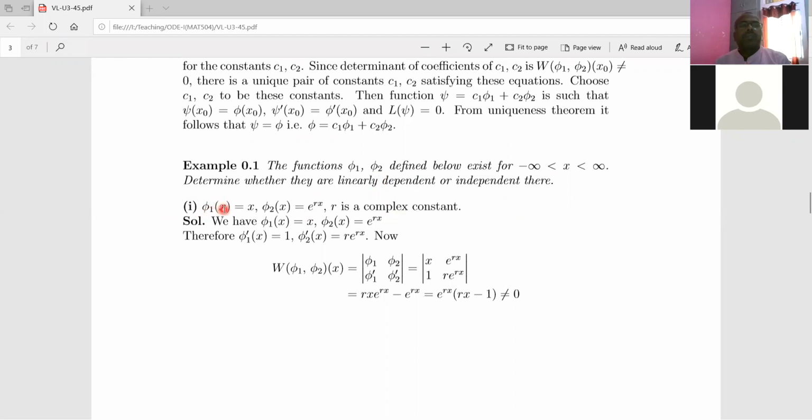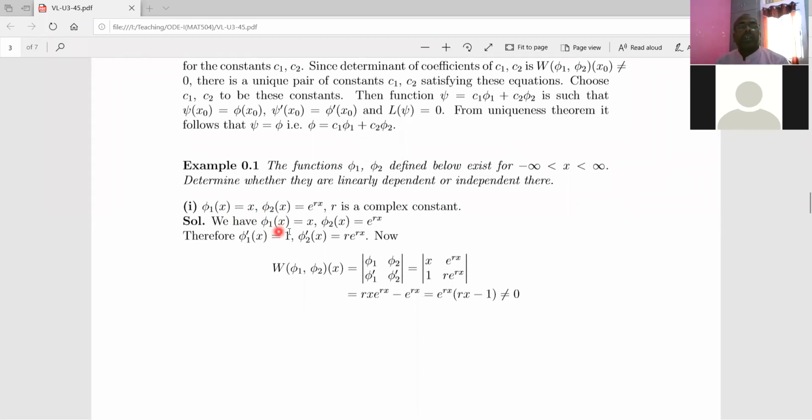The function phi1 of x is x. Another function phi2 is the exponential function e to the power rx. What is r? r is some complex constant. So let us see whether these two functions are linearly independent or linearly dependent.